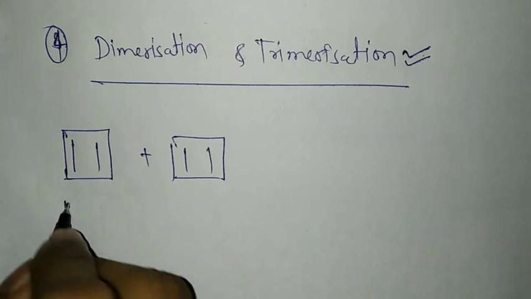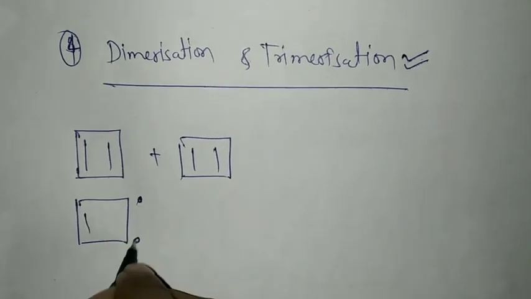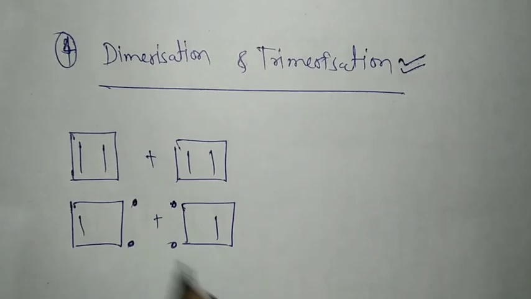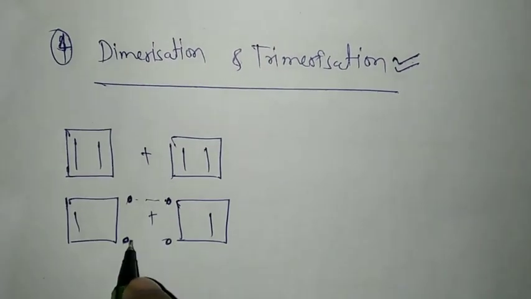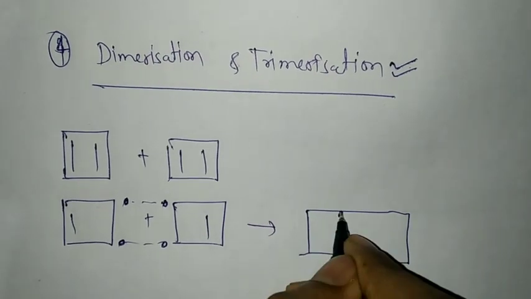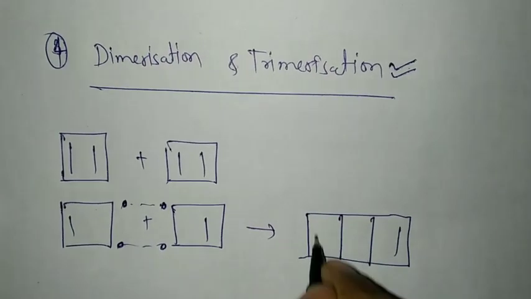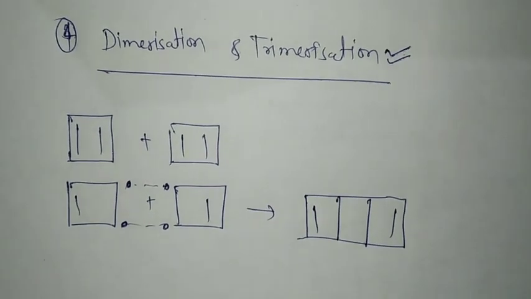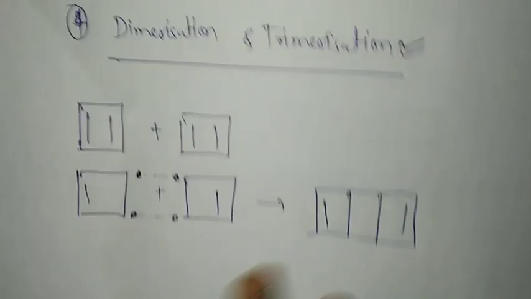I have said earlier that you make this a free radical. It is going to help you in each and every reaction. So you have made this a free radical, so both can combine. By combining, it can give you this. So it has undergone dimerization.